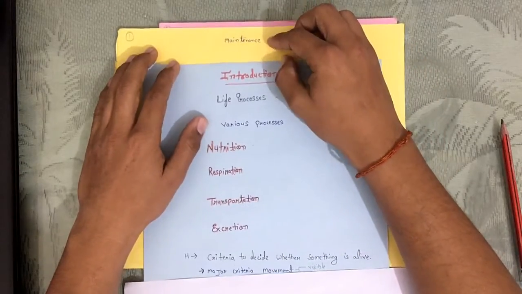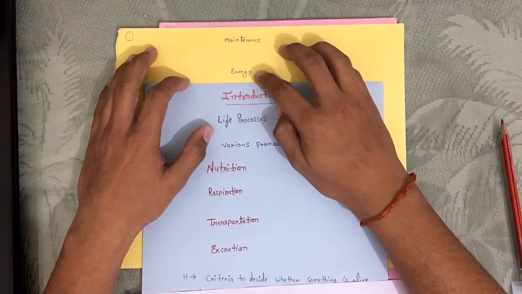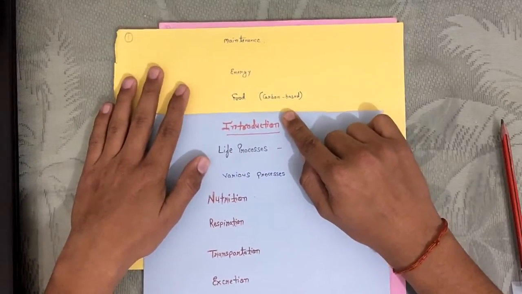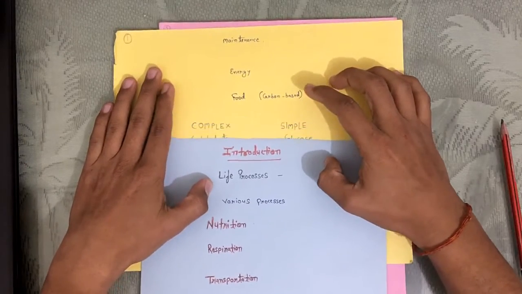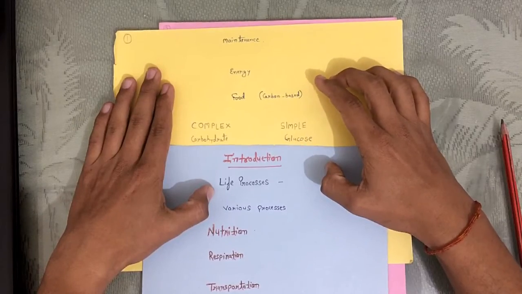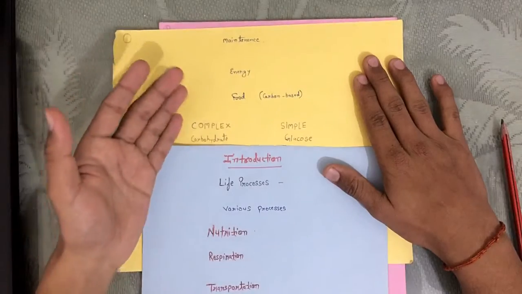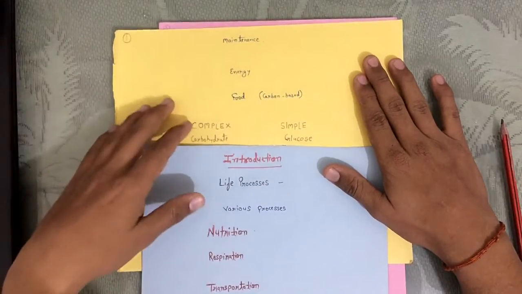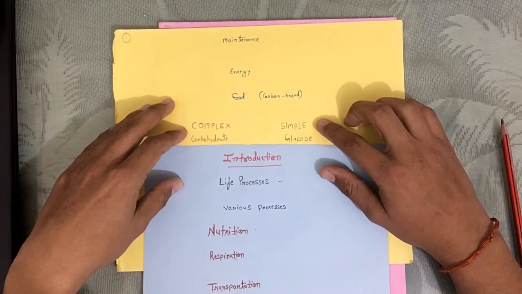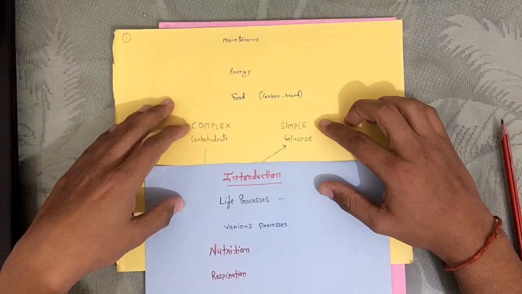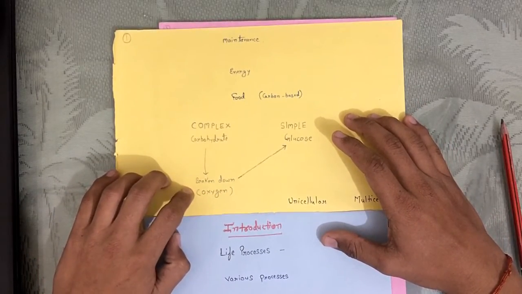So for maintenance, what do we need? We need energy, and that energy comes from food that we generally eat, that is generally carbon based. The food can be complex or simple. The complex one that we actually eat, we chew and then digest it. That complex substance needs to be broken into a simpler one so that it can be used by the body, and that is done with the help of oxygen, and for that we need respiration.